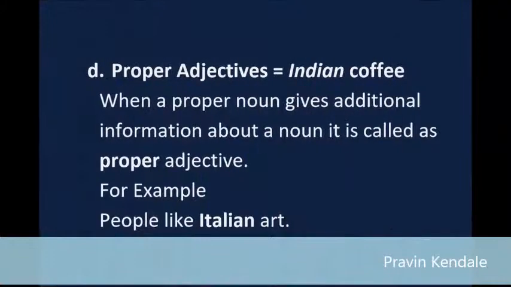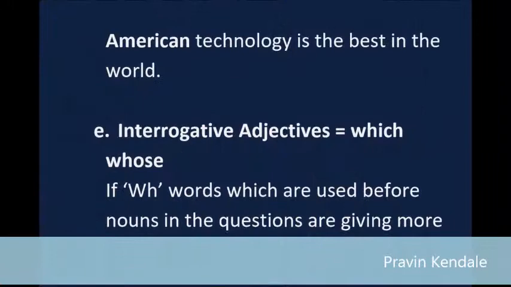D. Proper adjectives equals Indian coffee. When a proper noun gives additional information about a noun, it is called a proper adjective. For example, people like Italian art. American technology is the best in the world.